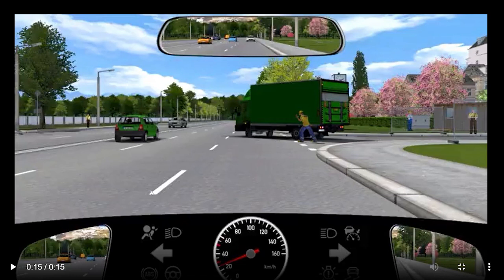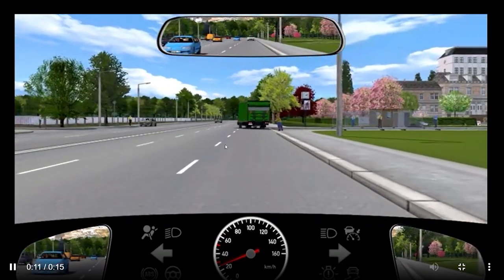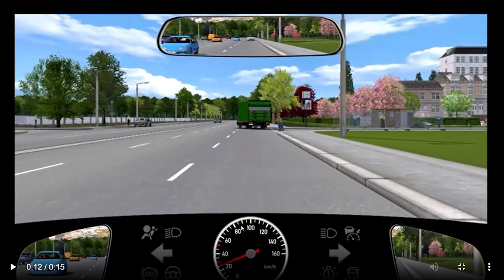If you don't watch the question, let's think about it in the mind. You have to slow down for sure, you have to brake, because otherwise you can hit the truck. Another option could be to switch the lane, but as we have already seen, this blue car is already in our blind spot. We have to brake because of the green truck, then it's right.